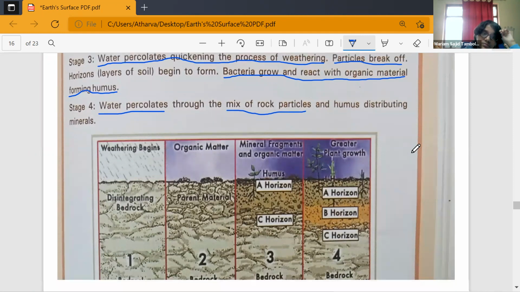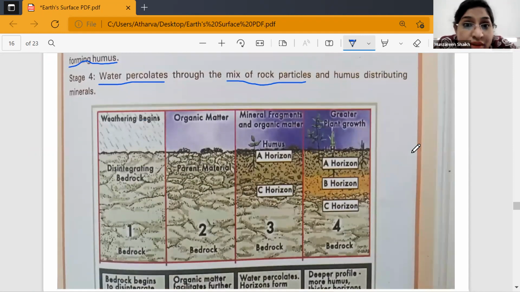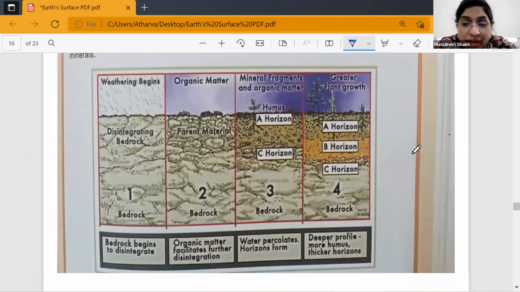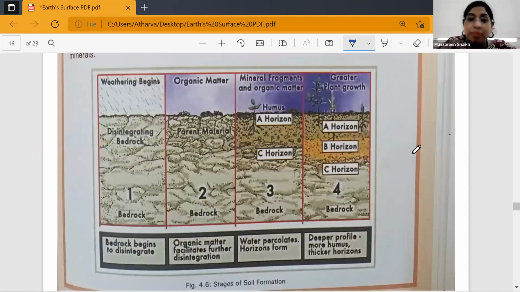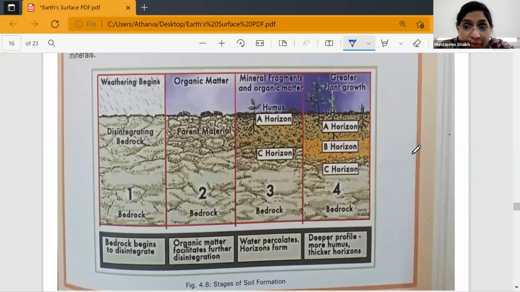Yes, please remember the diagram also. And you are going to draw this diagram in your notebooks, all the diagrams which are there in this chapter. Wherever I'm asking you to draw, please make sure that you all practice these diagrams. They are very, very important. Can you scroll down, please?